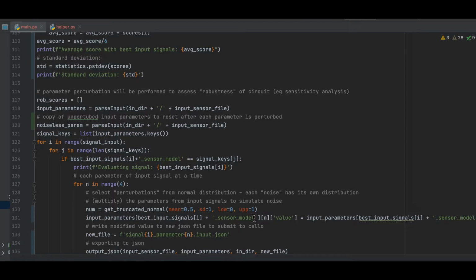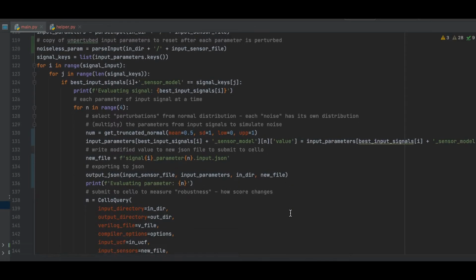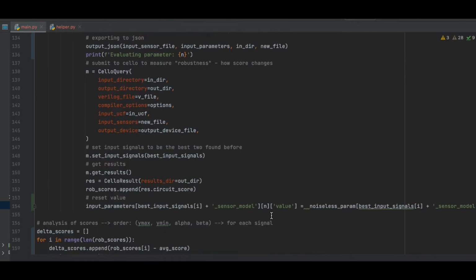Then parameter perturbation is performed using a stochastic simulation of Gaussian noise, which is added to each parameter one at a time of the input signals in order to measure how robust each parameter of each input signal is when encountered with Gaussian noise with respect to the Cello score.